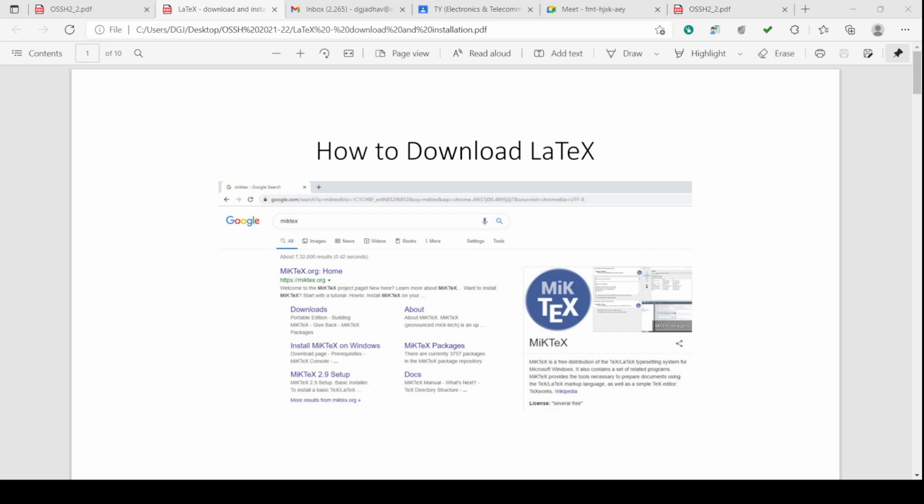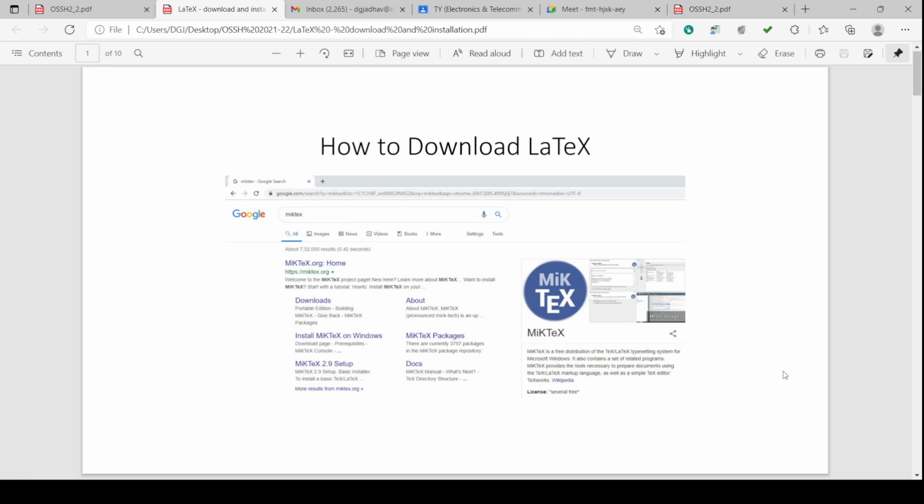Yes, we are dealing with the LaTeX software. So let us first check how to download the LaTeX. For downloading the LaTeX, we have to go on the website miktex.org. On that website, the MiKTeX home, we can check the downloads.